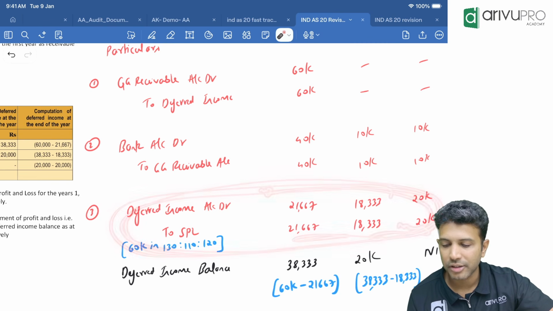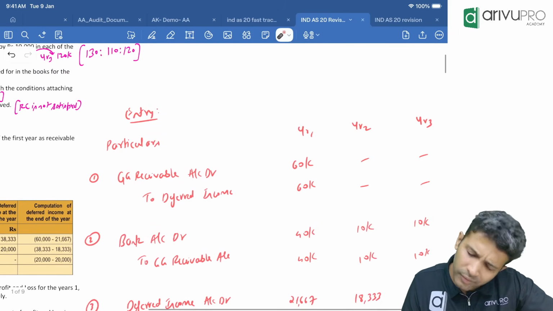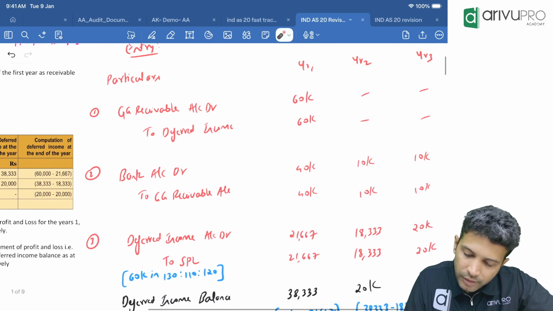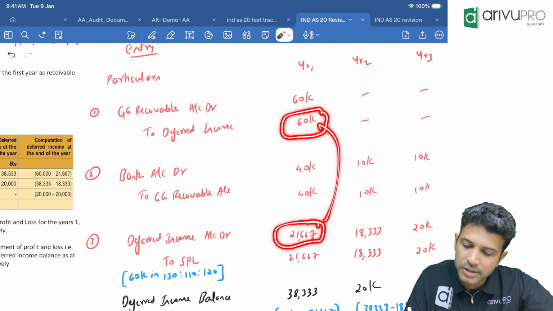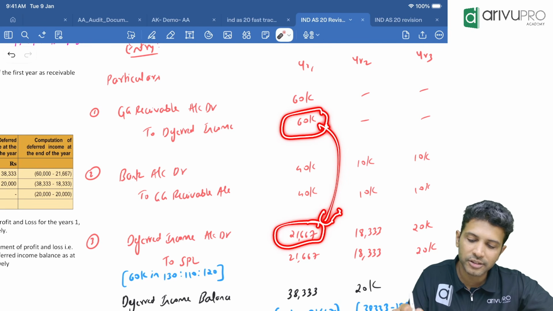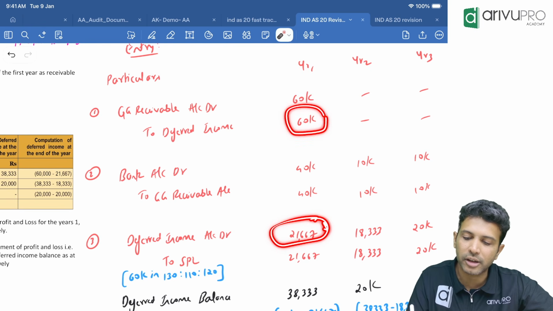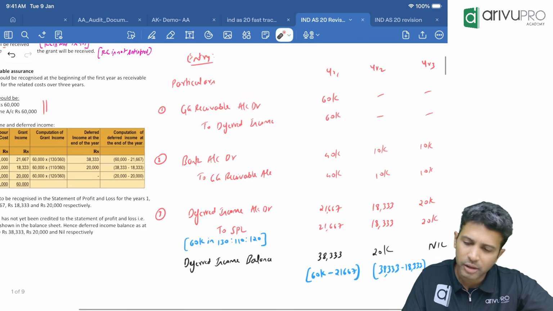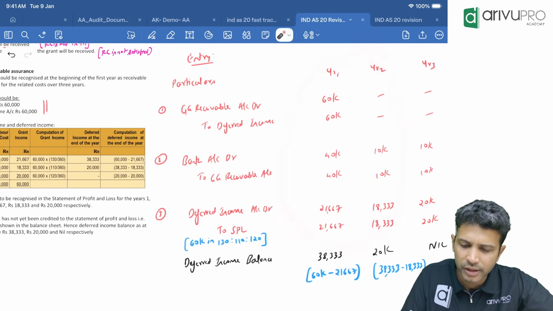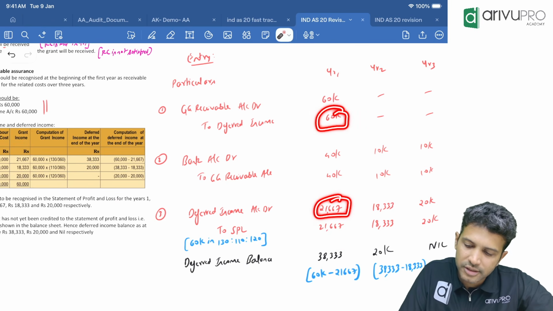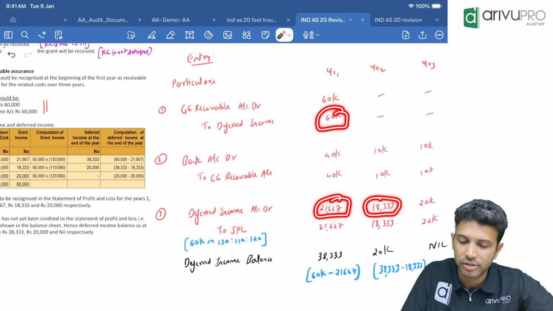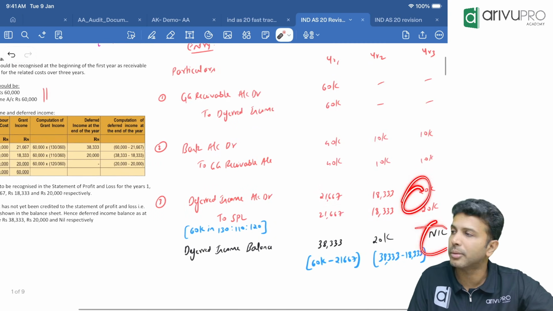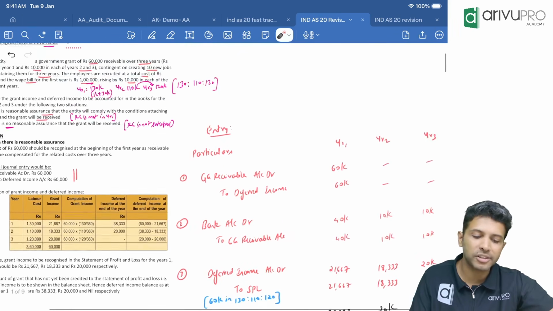And they also ask for the deferred income balance. What is the deferred income balance? Check and tell me. How? Simple. You have credited deferred income by 60, and you debited deferred income by transferring to SPL in the first year, 21,667. 60 credit, 21,667 debit. So how much balance? 38,333. Second year, same. From first year to second year, 60 credit, 21,667 debit, 18,333 debit. So 60 minus this. How much balance? 20,000. Third year, fully it will be transferred. Balance will become 0.